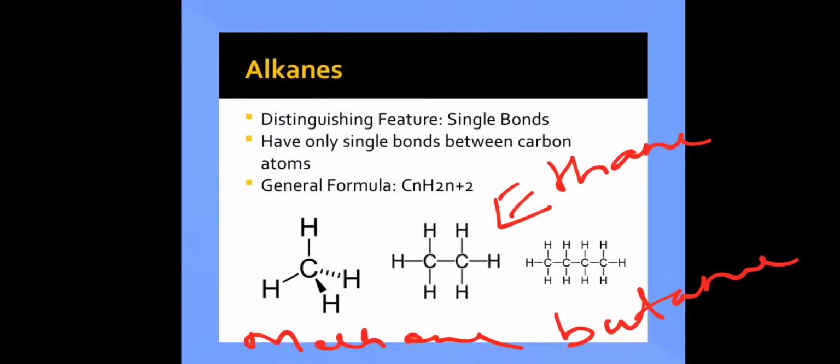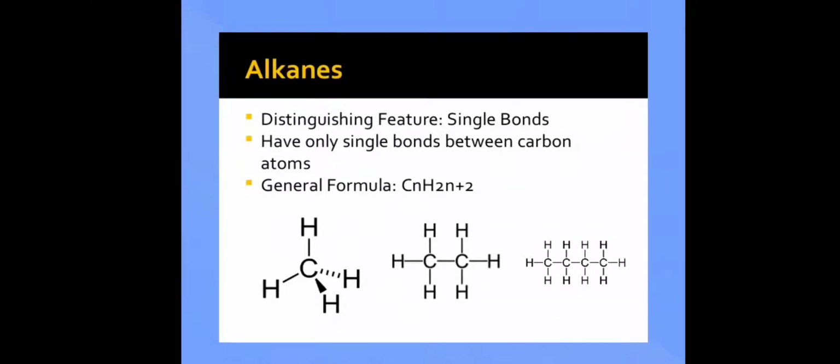So how do you write these structures? CH4 is methane. C2H6 is ethane. Propane would have 3 carbon atoms and butane has 4 carbon atoms. What is important is that alkanes always follow one formula, and that is CnH2n+2. You can check it with the first structure. If n is 1, as in methane, then 2 ones are 2, plus 2 is 4. So that is CH4, the structure of methane.